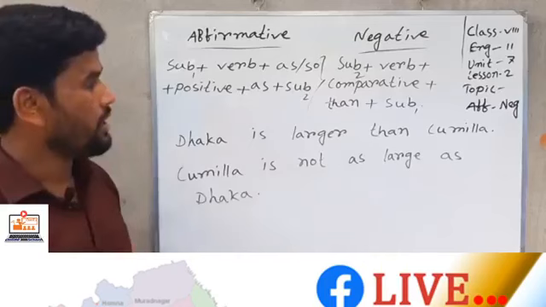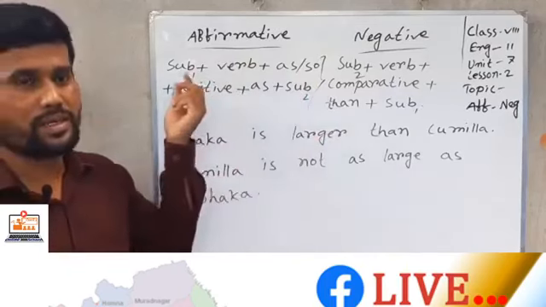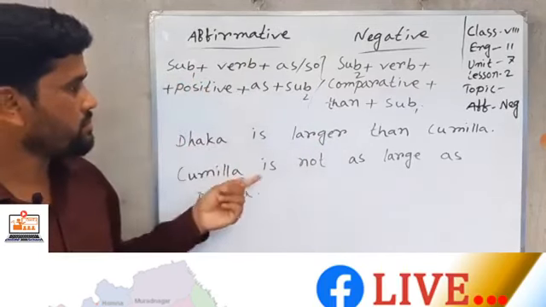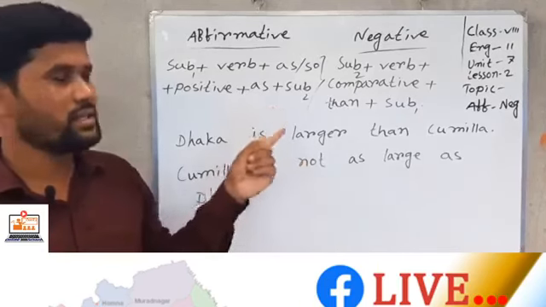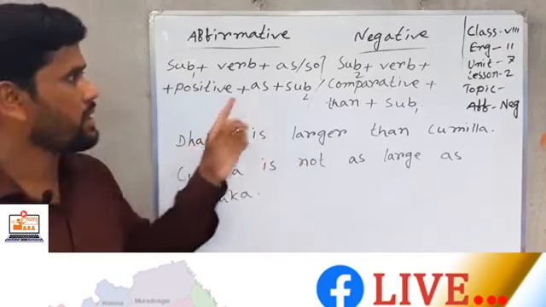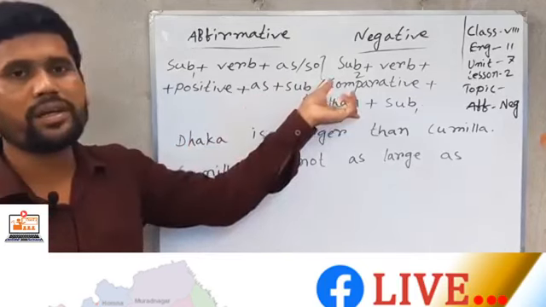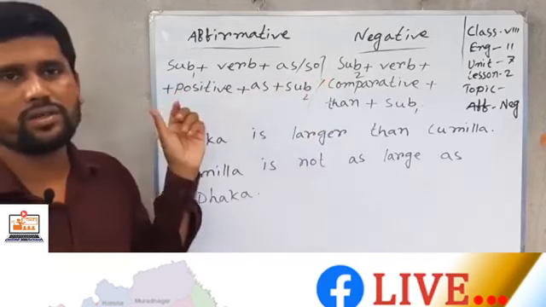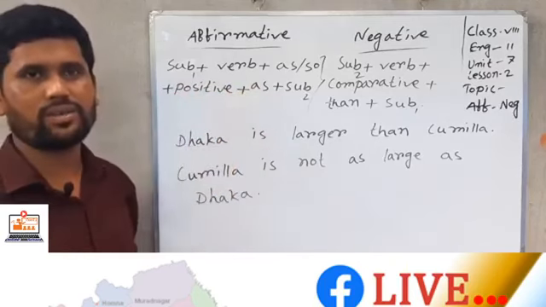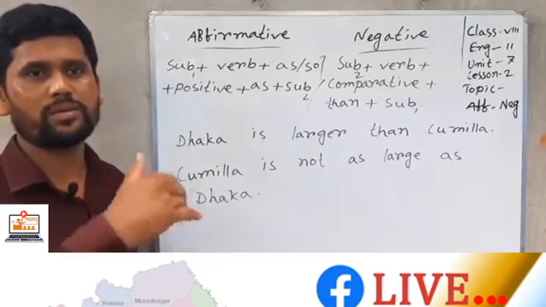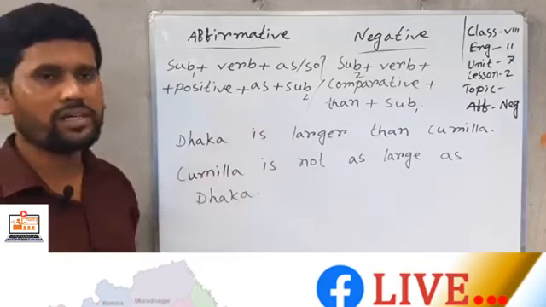So when you change it into affirmative or negative, you should use "not." And when you change it, the sentence is affirmative, the structure may be affirmative or negative. This structure also may be affirmative or negative. If you find this structure, you can change it from affirmative to negative by following the structure.